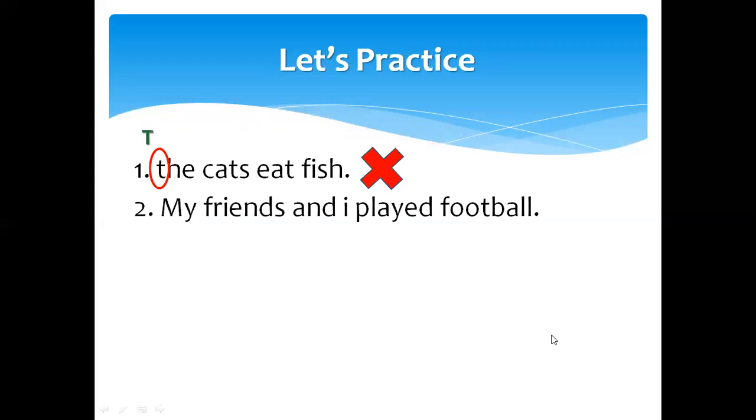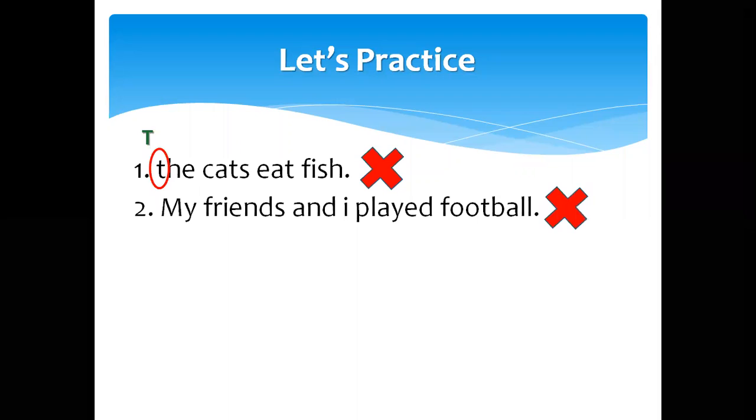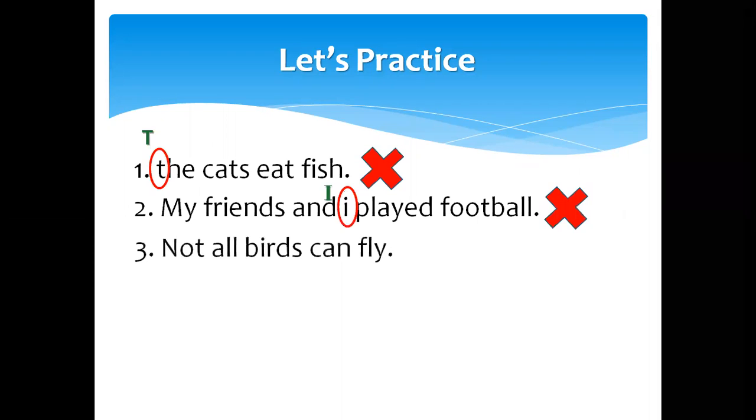I in this sentence should be capital. So it is also a wrong sentence. What is the mistake? I is small. We should write I capital. My friends and I played football.